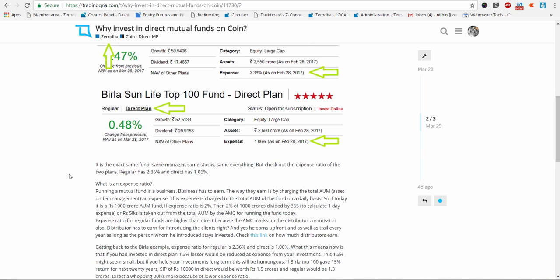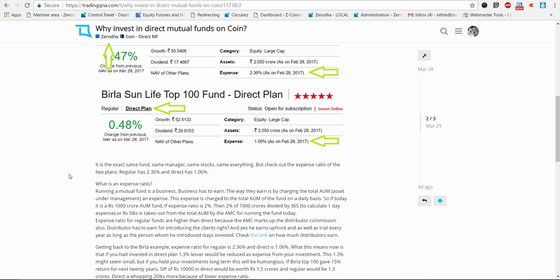Okay, now that you know why direct mutual funds, I mean, it's an absolute no-brainer not to be investing in any way other than direct mutual funds today, right? That said, one thing I still want to say is that there are distributors out there who bring a lot of value add to the table. They tell you the right times to pick up funds, the right times to exit funds, add new ones, so they keep you informed.